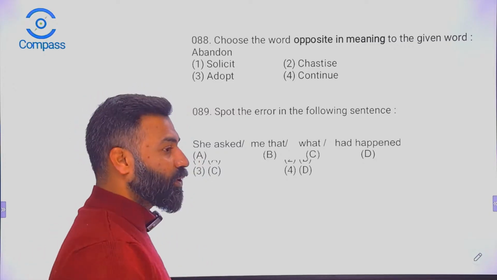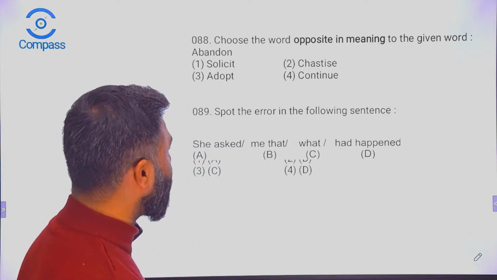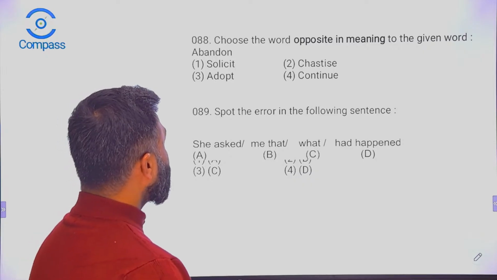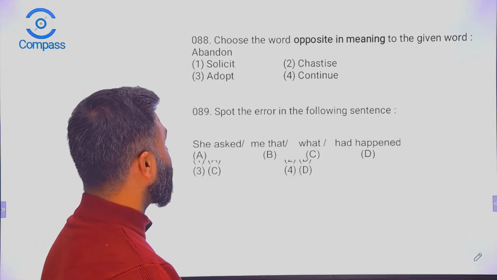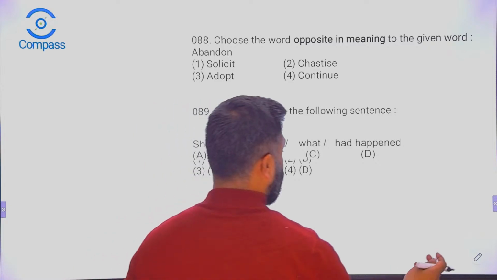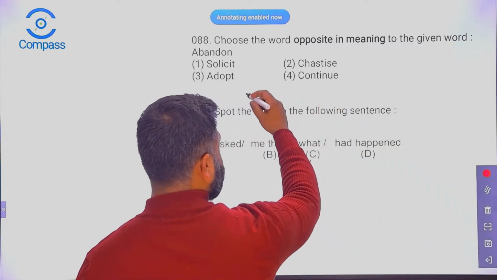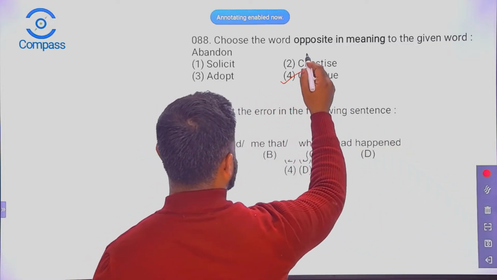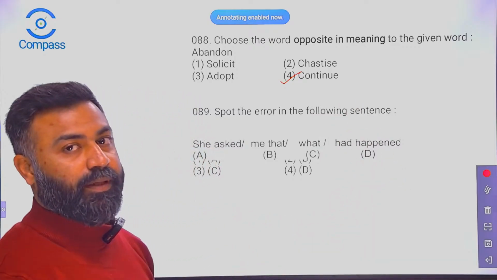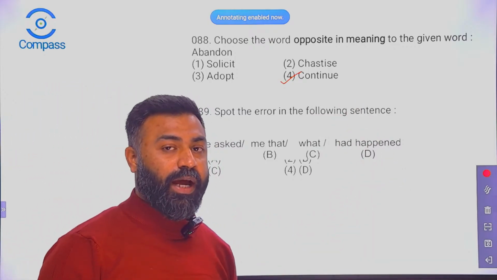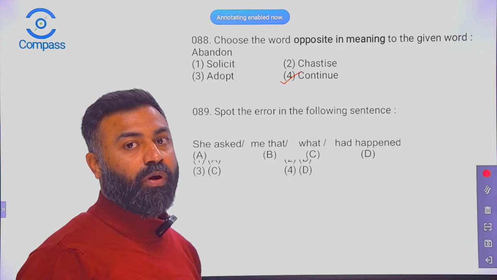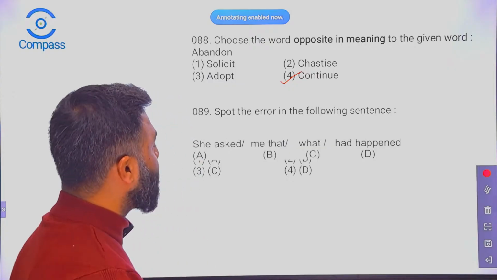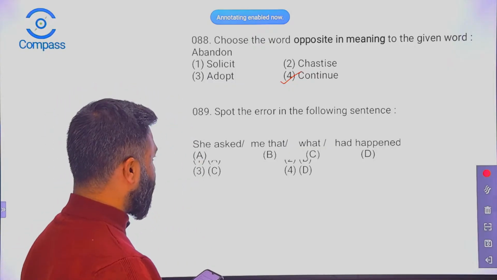Adopt means to accept something, right? What will be the right word here? It's going to be continue, right? Abandon means to leave, and the opposite is to continue with the thing.